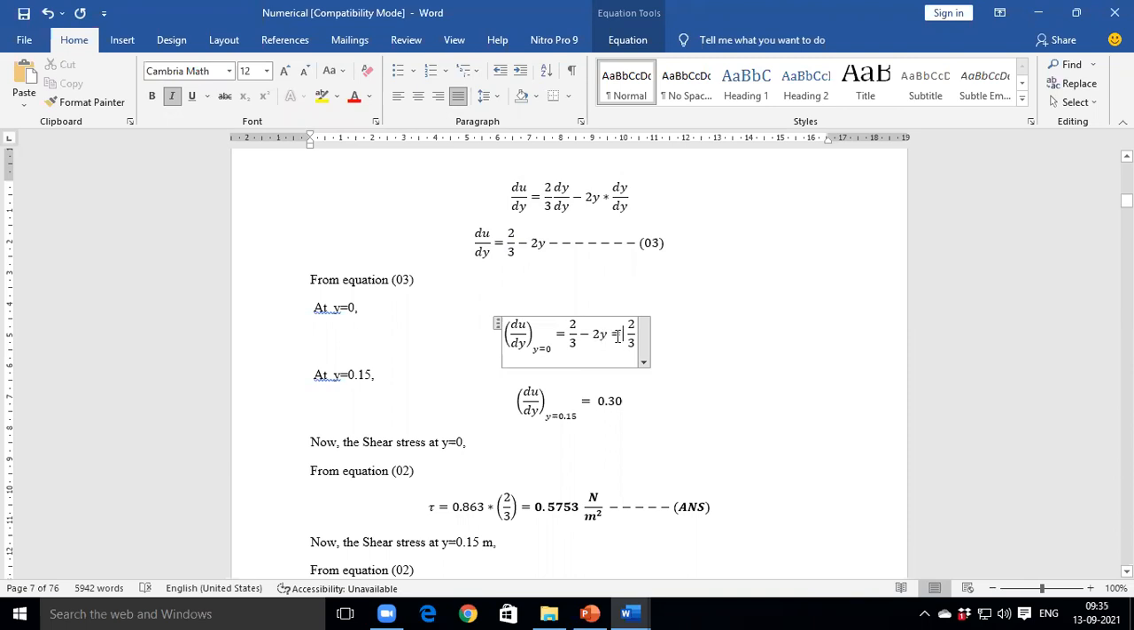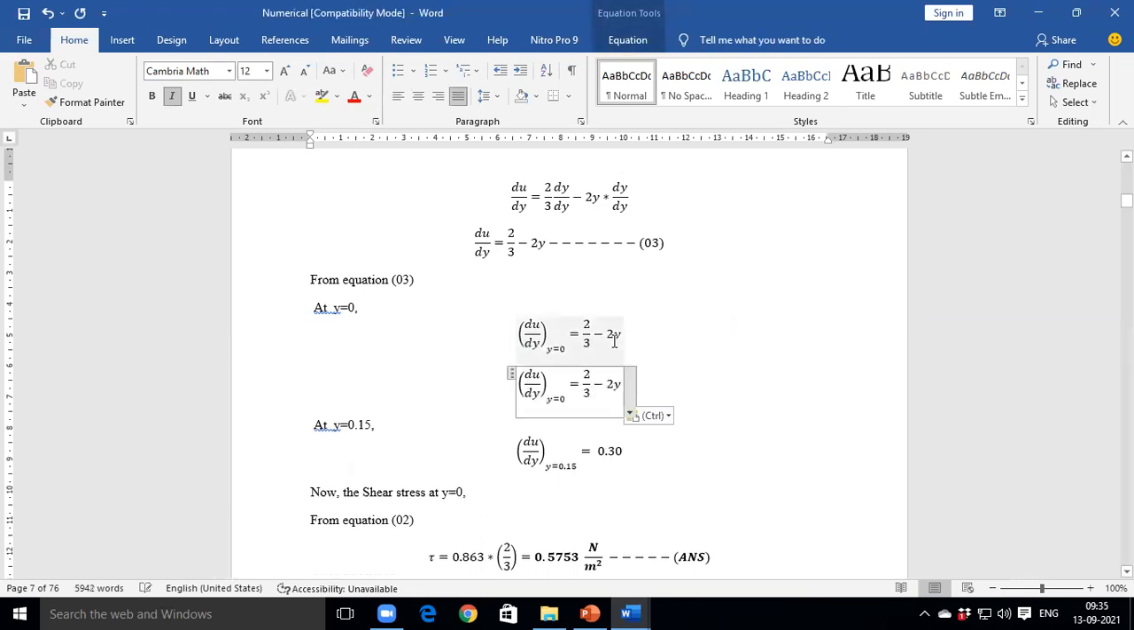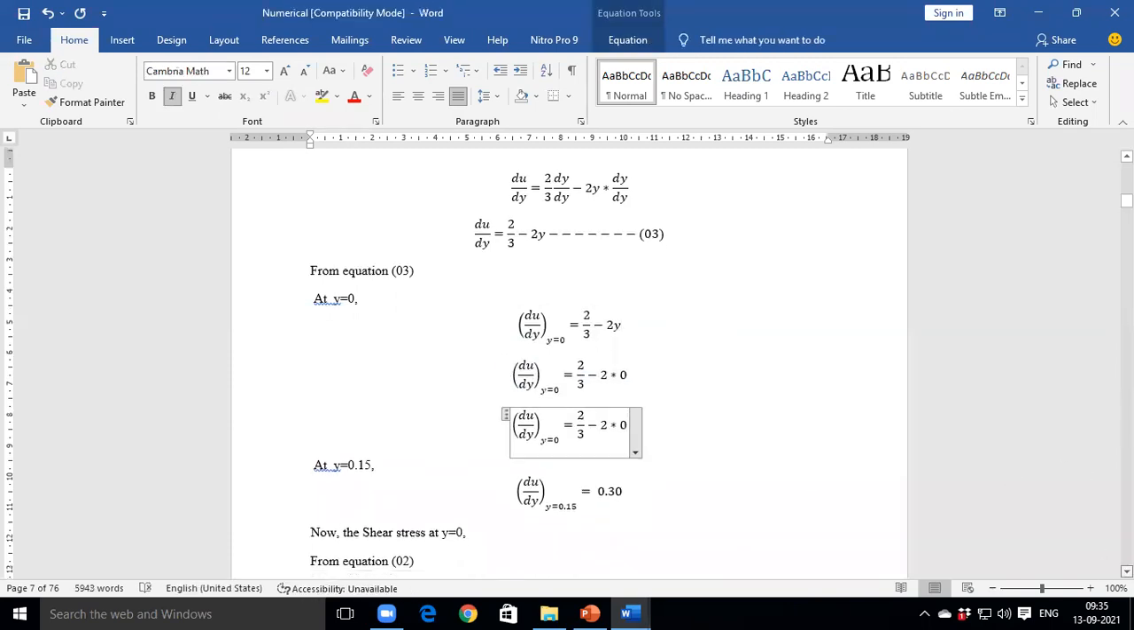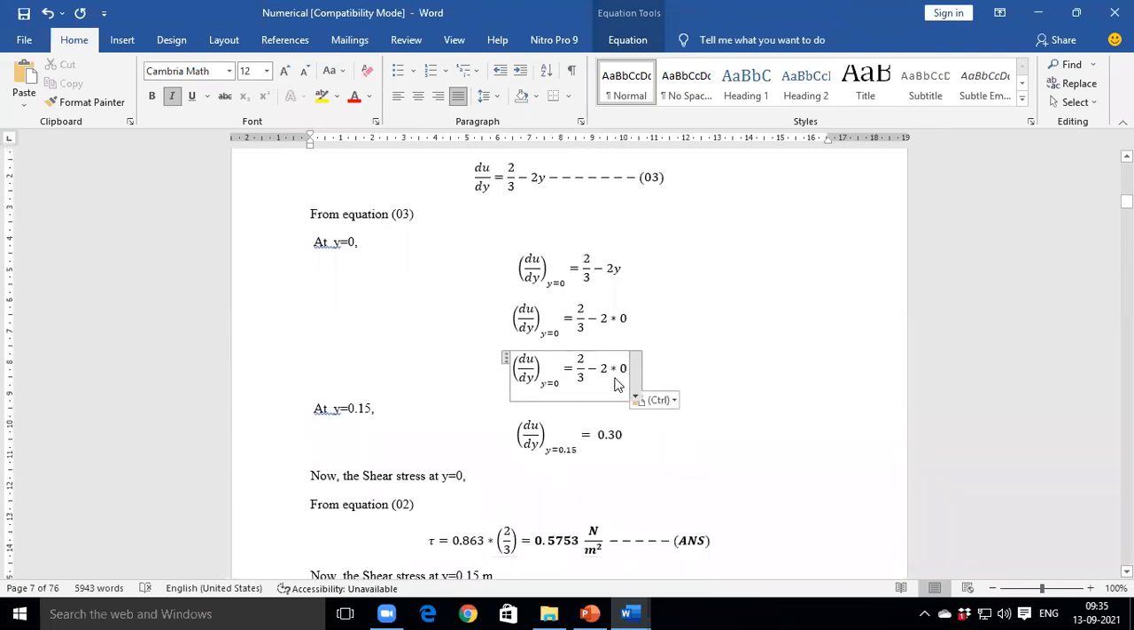So 2 by 3. Again, we need to write it here. Y is equal to 0. So this is equal to 2 into 0. So the remaining term is, now it is more clear, more details. Is it understood? Is it now more clear? 2 by 3 minus 2 into 0, that is du by dy at y is equal to 0, is equal to 2 by 3.